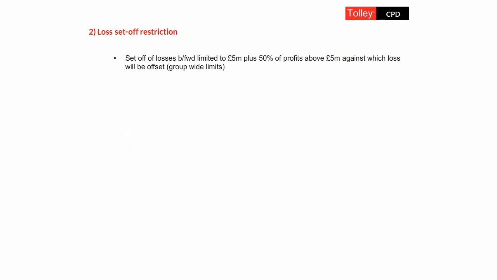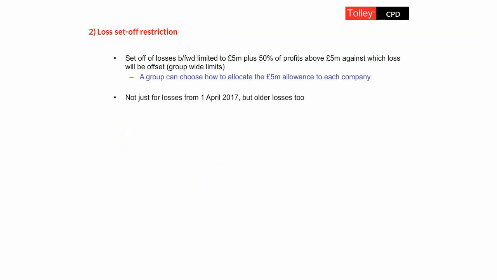Now that's a group-wide allowance, the £5 million, and therefore the group will have to allocate that allowance to companies within the group to know how much of brought forward losses get fully relieved in each particular company. Now, that restriction doesn't just apply to the new losses that get flexible relief. It'll also apply to pre-1st of April 2017 losses as well.